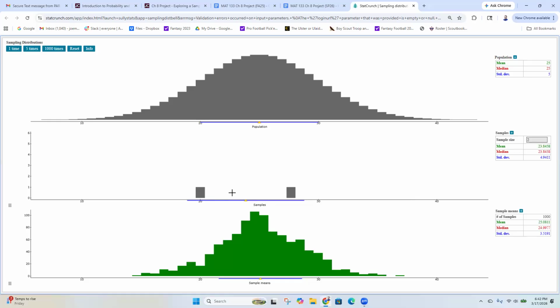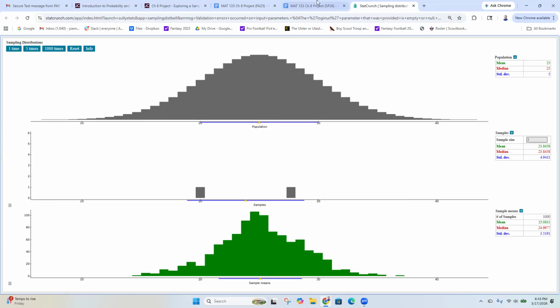So this middle one, you don't need to look at this. This is just 2 people that they selected on the 1,000th sample they took, right? All of these green dots down here, though, they have a mean and a median and a standard deviation. Now your numbers will be slightly different than mine, and that's okay. Part of the fun of the projects is you get to play with your own data and you get things that are a little bit different than me. And you get to see what I get, see what you get.